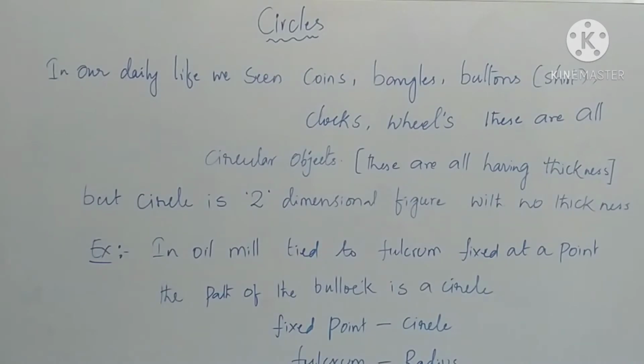Take one example. In an oil mill, a block is tied to a fulcrum fixed at a point. The path of the block is a circle.